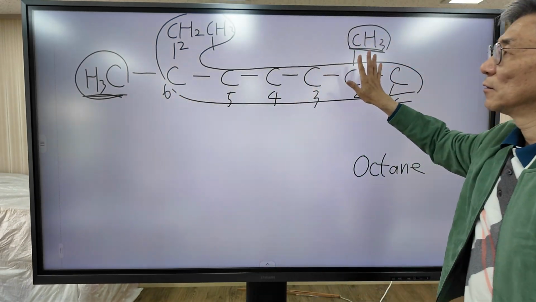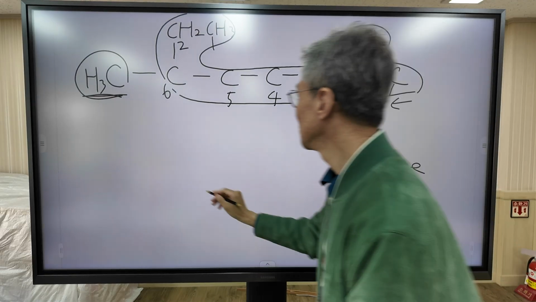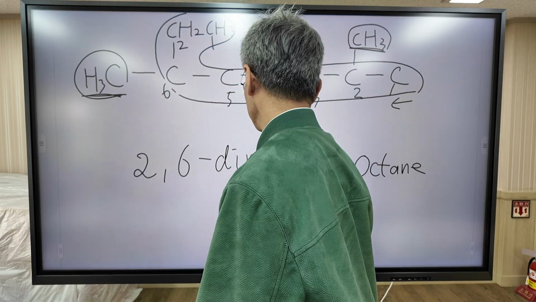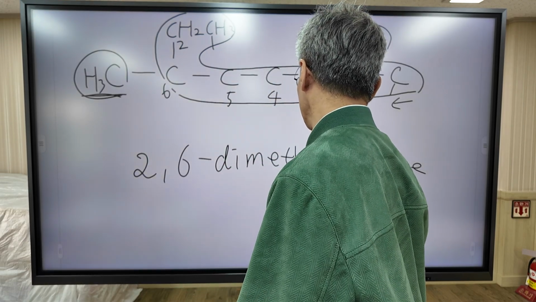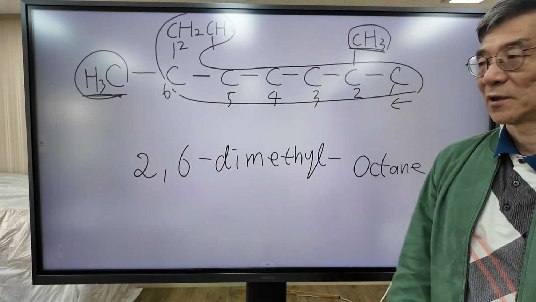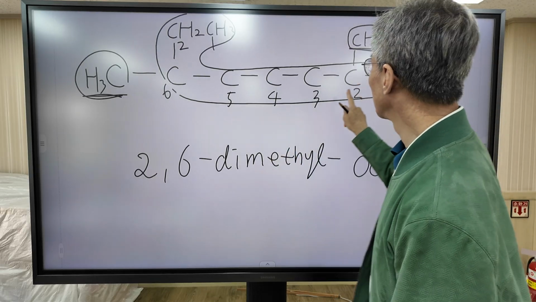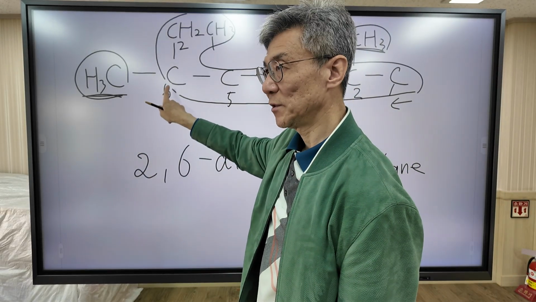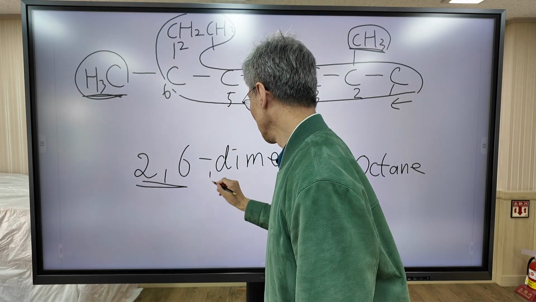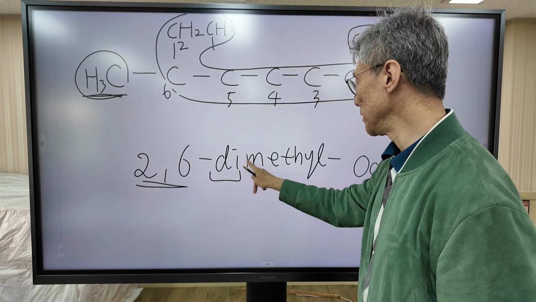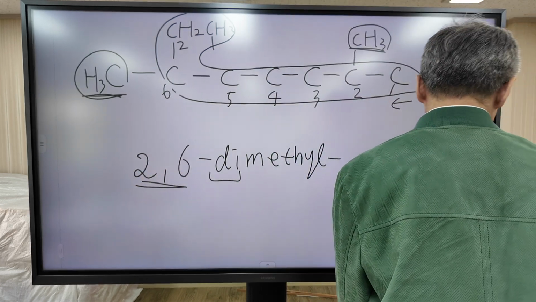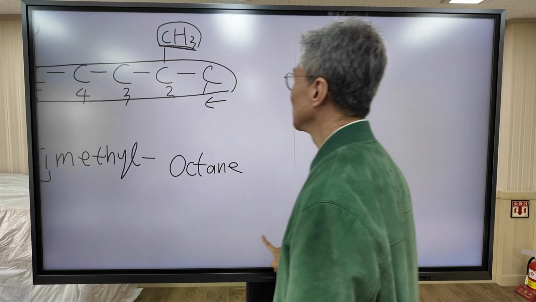So the formal name of this molecule is 2,6-dimethyloctane. Because 2 methyl groups are attached to carbon number 2 and carbon number 6. Di means 2. Okay, let's move on to cycloalkane.